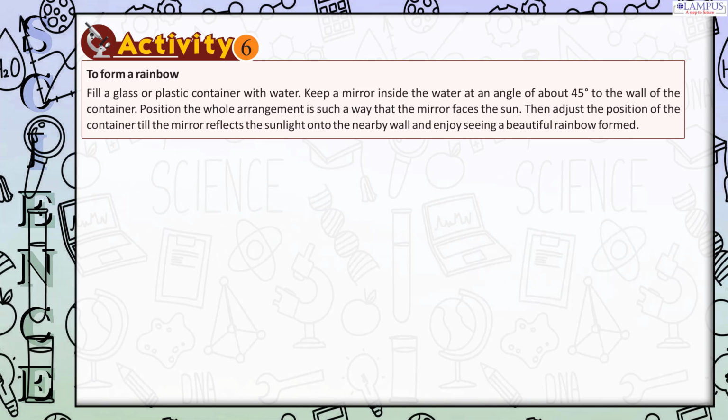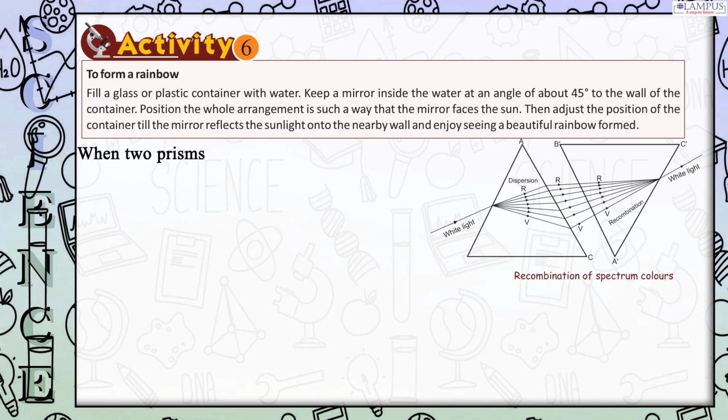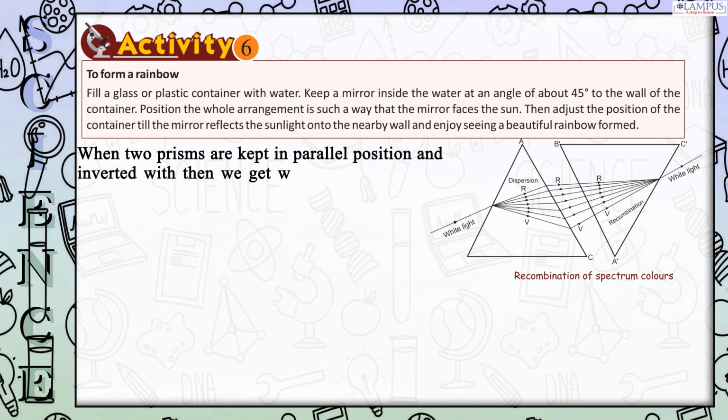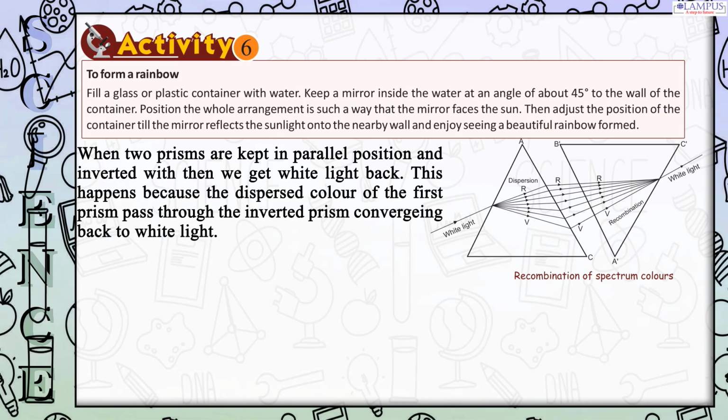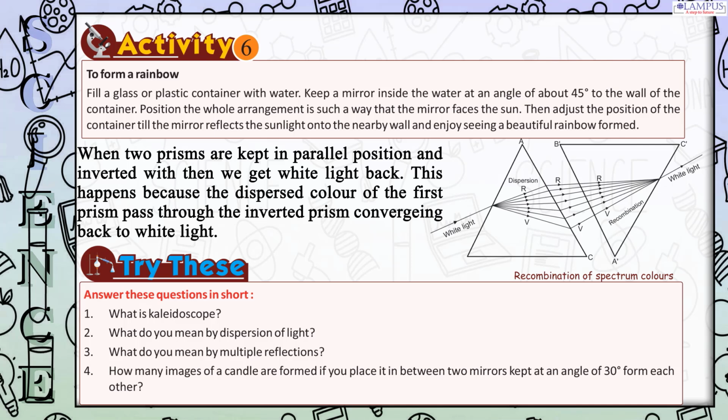a beautiful rainbow formed. When two prisms are kept in parallel position and inverted, then we get white light back. This happens because the dispersed colors of the first prism pass through the inverted prism, converging back to white light. Try these. Answer these questions in short.